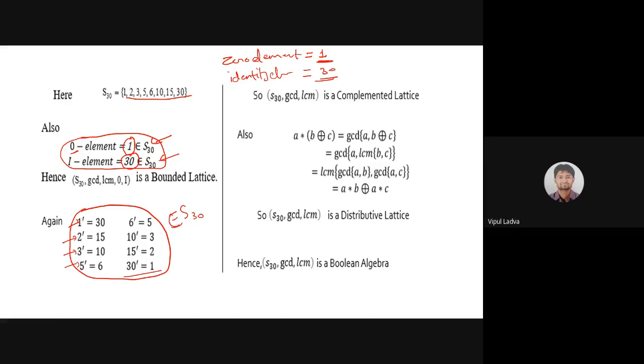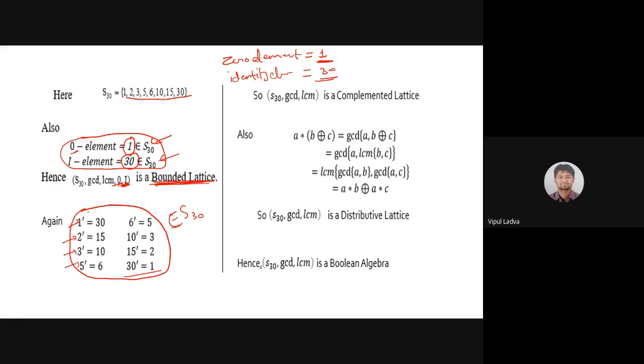I'm giving you 2 minutes. Yes, it's very simple. Just prepare that particular table of ring sum as well as star. Then you will easily understand why the zero element is 1 and identity element is 30. And once we are having zero element and identity element, then we can easily identify its complement. So if the existence of zero element is there, if an identity element is there, then I can say that the lattice is bounded.